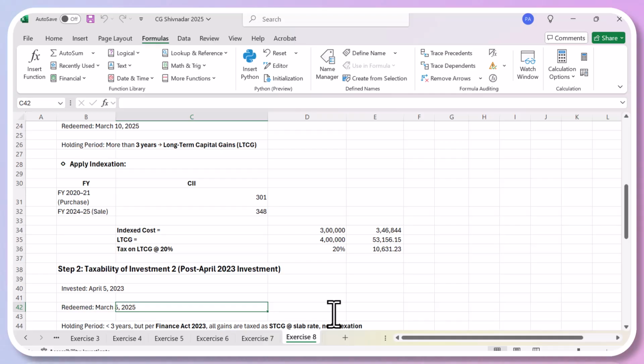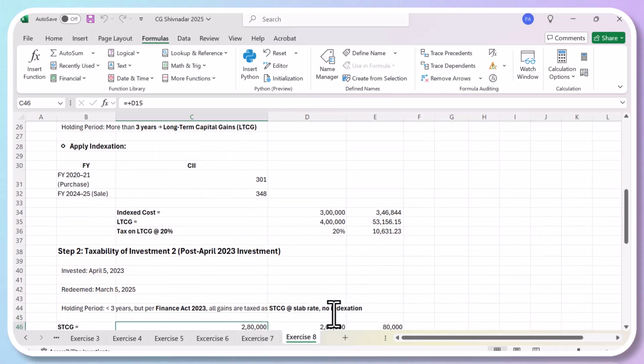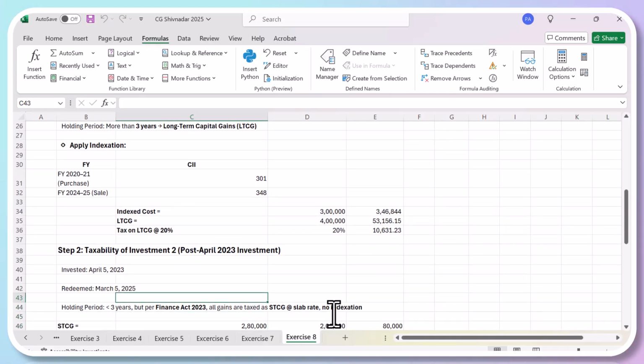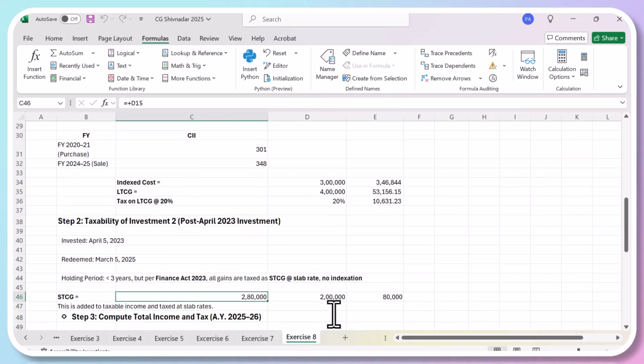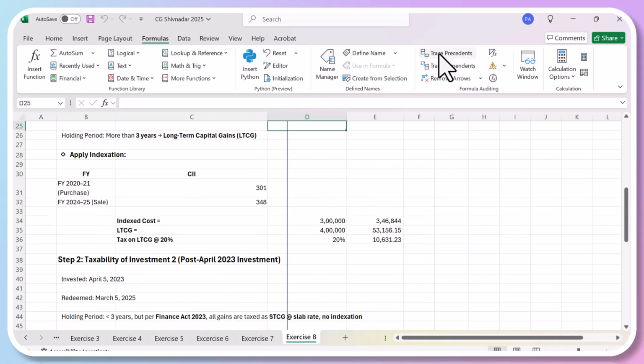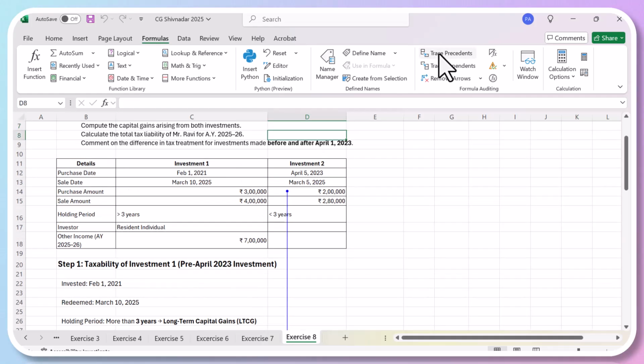Now here there is no indexation benefit, so your income will be charged to the normal slab rate tax. First we are going to calculate: you purchased the asset at 2 lakhs and sold it for 2 lakh 80,000. So this is your purchase price, which is coming from here, and this is your sell price.